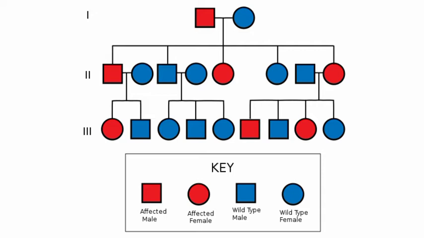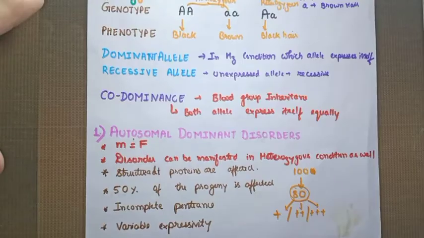You can match one more point. In autosomal dominant, at least one of the parents is affected. So here you can add one more point in your theory, that it shows vertical inheritance. Autosomal dominant disorders show vertical inheritance. That means at least one of the parents is affected. This point I missed in the theory part, so you can add it now. Here you can see in each generation at least one parent is affected.